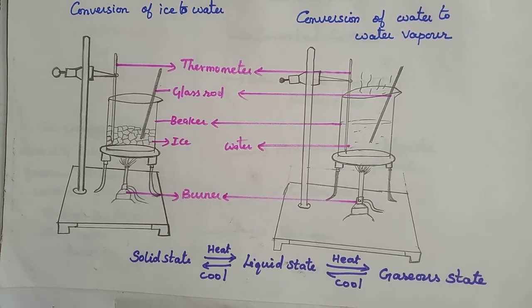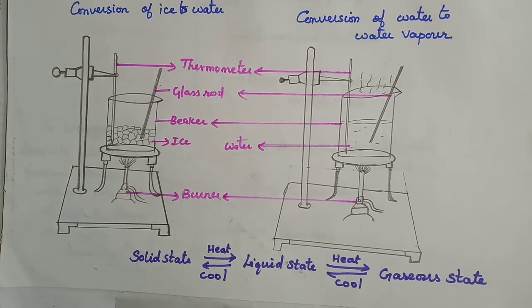Now let us try to find out whether these states can be interchanged or not. Each and every state of matter has different kinds of interparticle spaces. If we keep some ice in a container, it melts after some time into water.